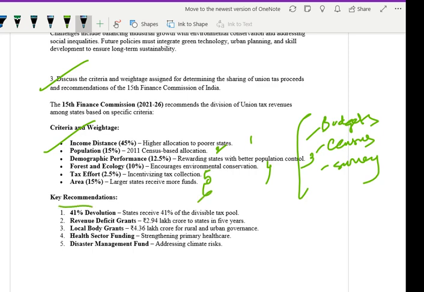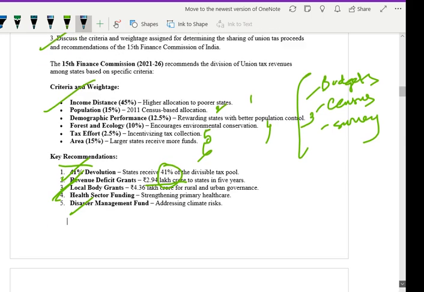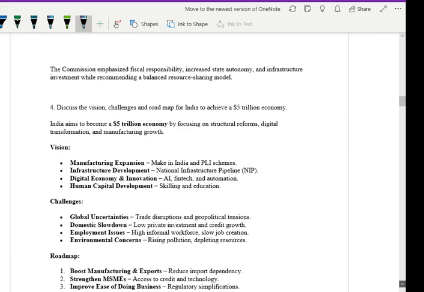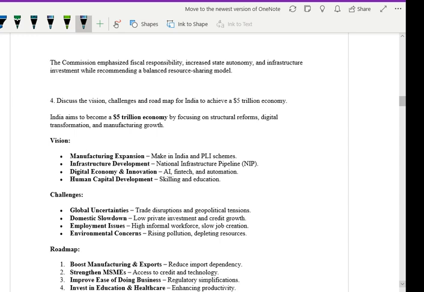And what are the key recommendations? 41% devolution: states receive 41% of the divisible tax pool. Revenue deficit grants: 2.94 lakh crore to states in 5 years. Local body grants: 4.36 lakh crore for rural and urban governance. Health sector funding, disaster management, food, addressing climate risk. The Commission emphasizes fiscal responsibility, increased state autonomy and infrastructure investment while recommending a balanced sharing model.